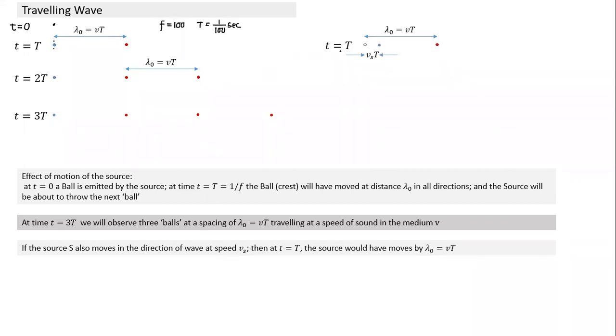So at time t, what will happen? The first ball, which is thrown from the origin here, has traveled a distance vt. But when he's about to throw the second ball, he is not at the same position. How much distance has Vikram, the source, moved? If the speed is vs, the source has moved a distance equal to vs into t. The second ball is not thrown from here, but from a further distance vs into t.